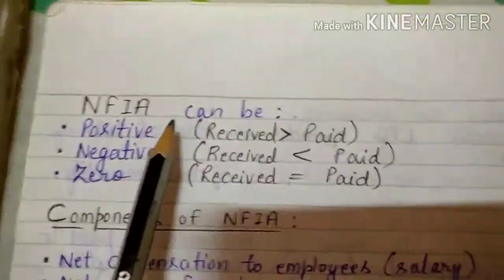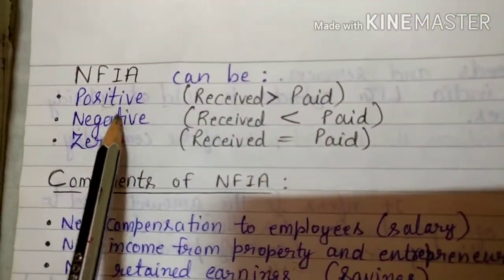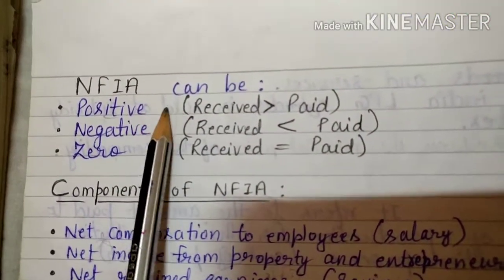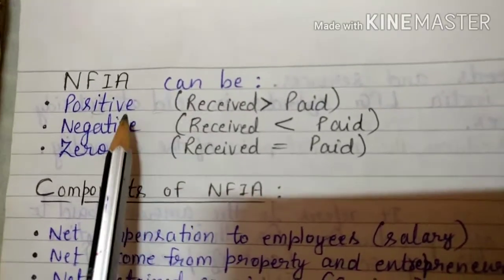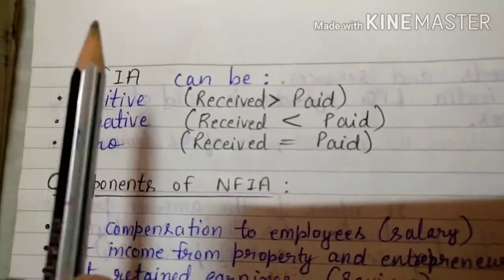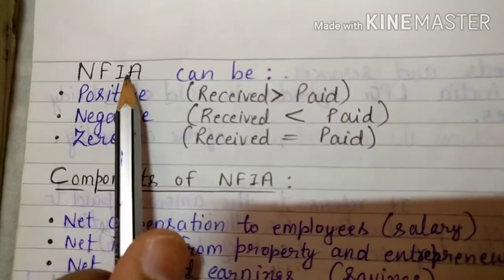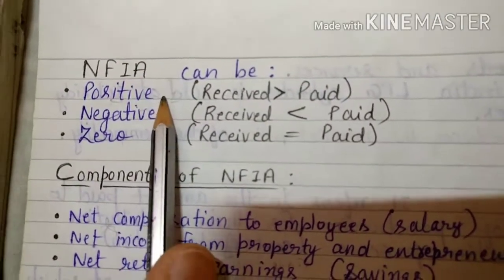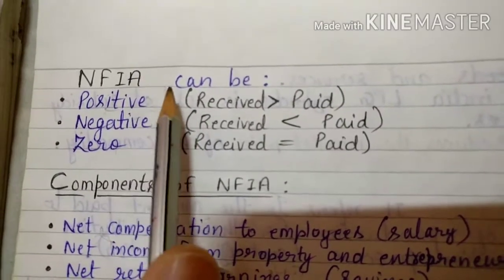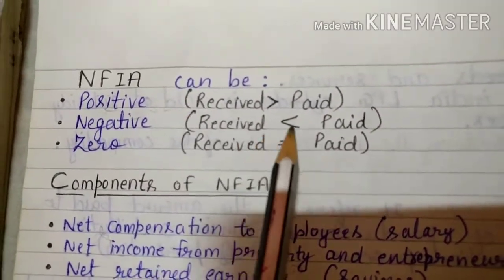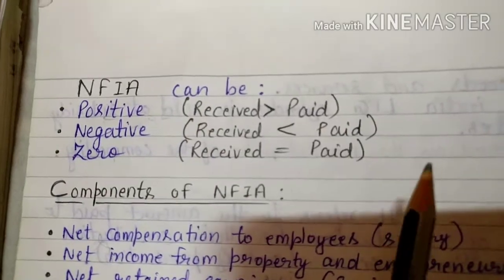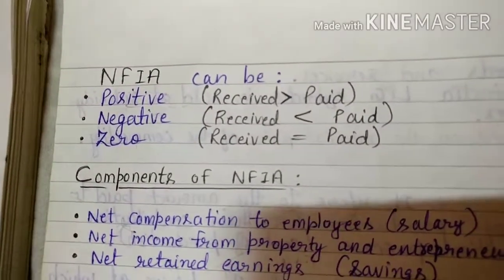Now, net factor income can be positive, negative, or zero. How can it be positive? Don't think positive means corona positive here. We are not talking about corona positive, okay? Positive means NFIA becomes positive when the money earned by our residents from foreign countries is more than the money paid by our country to the foreigners.